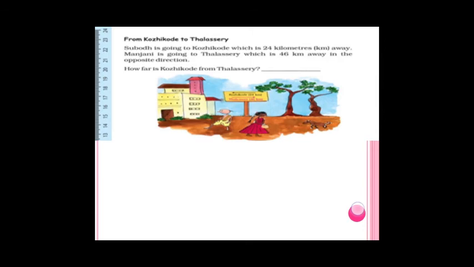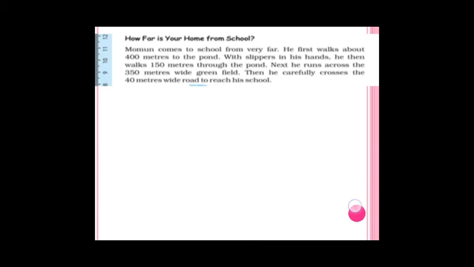You can see a board like this near bus stops, right? If you are traveling, there also you can see a board like this. See, how far is Kozhikoda from Talasari? You have to find. The distance of Kozhikoda from Talasari is the distance of Kozhikoda plus the distance of Talasari. Both you have to add. So first you have to find the total distance. 24 kilometers plus 46 kilometers is 70 kilometers. So the total distance is 70 kilometers. How far is your home from school?